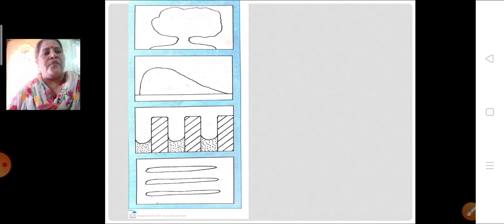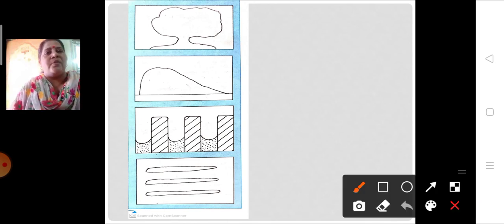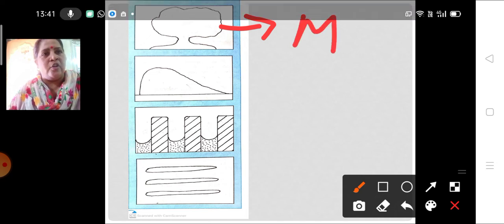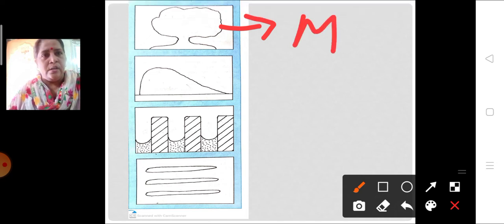Now if you have understood this part, just answer some of my questions. What is this figure telling you? Yes, correct. It is the formation of mushroom rock. Then what about this? It is a barchan.